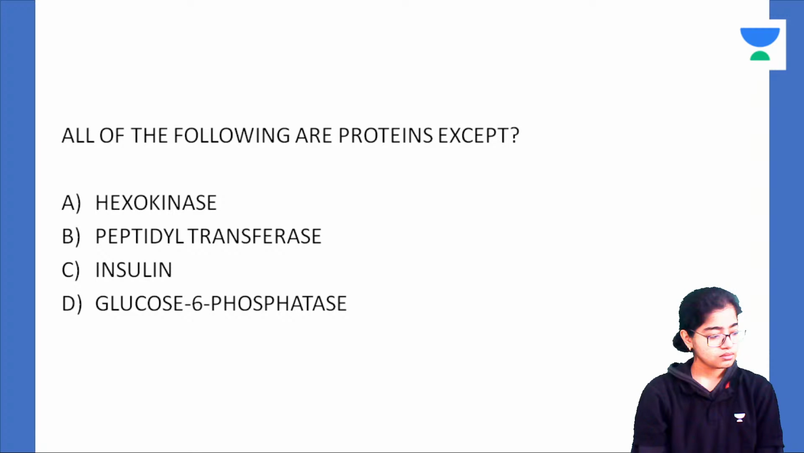So the correct answer is not C. No, insulin is a peptide hormone. Insulin is a protein. So A, B, and D all are enzymes. As the name suggests, they're all enzymes. Most of you would be thinking that the answer is C, which is not an enzyme, insulin.